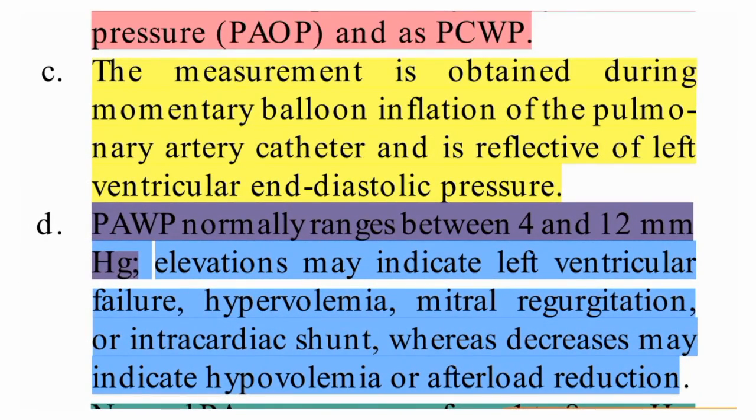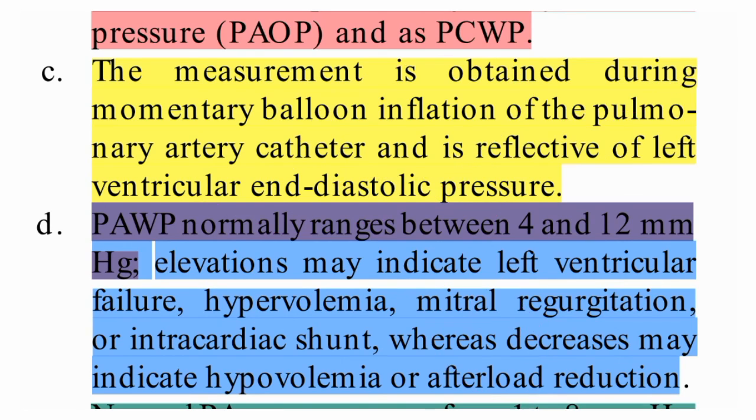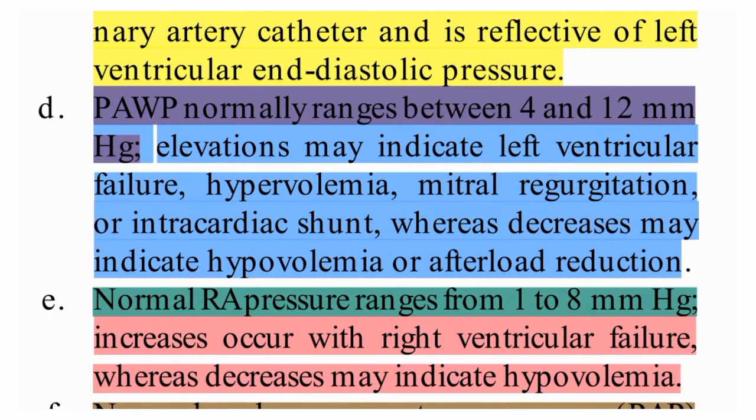When the balloon is inflated in the pulmonary artery, it will denote the pulmonary wedge pressure, and it reflects the left ventricular end diastolic pressure. So whenever the balloon is inflated, it reflects the left ventricular end diastolic pressure. So what is the normal value of this PAWP? It will be 4 to 12 mmHg. Okay, so normal is 4 to 12.